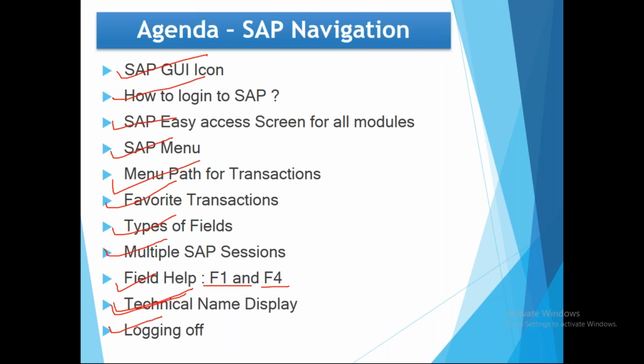Then we will see how to log off from SAP. So these are the topics we will be covering in SAP navigation. This is basics.